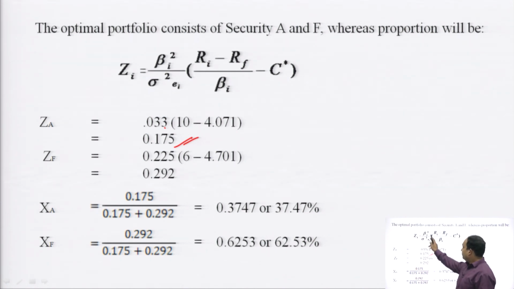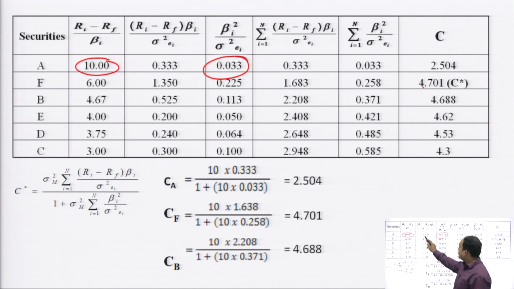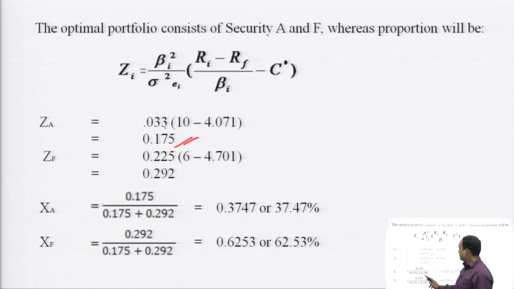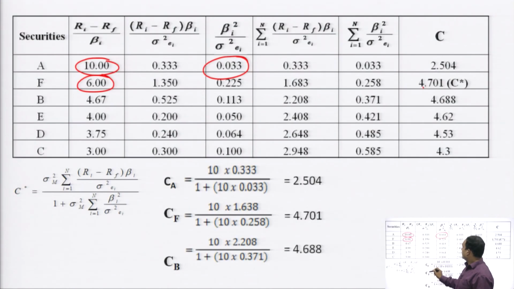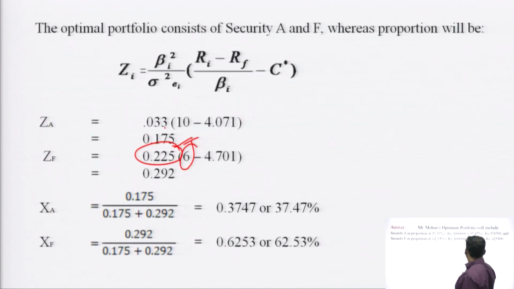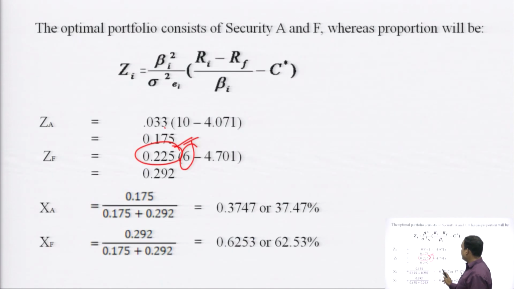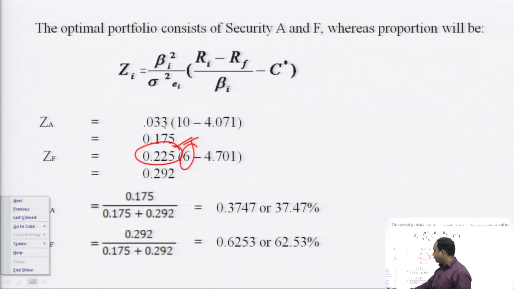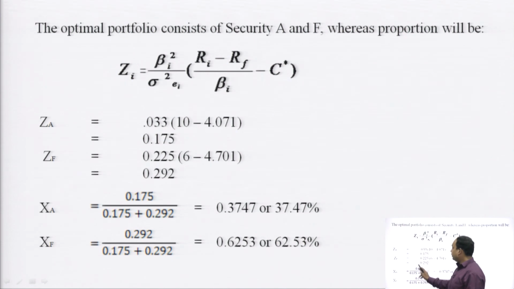whereas ZF is equal to beta square upon variance, 0.225, Ri minus Rf upon beta is 6 minus C, C is the 4.701. So, by putting these into the formula, we are able to calculate the ZF, that is 0.292.